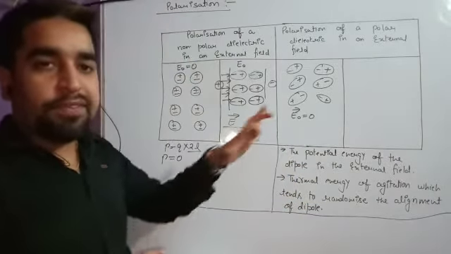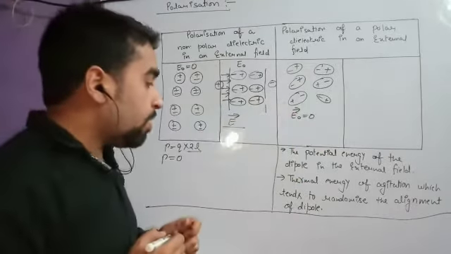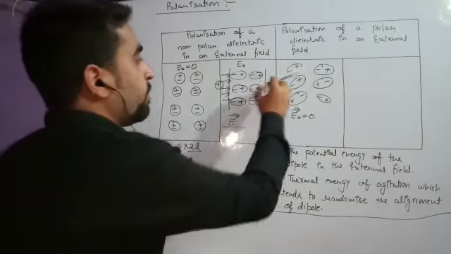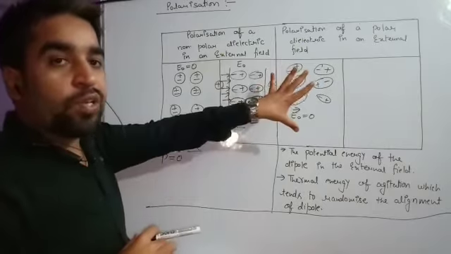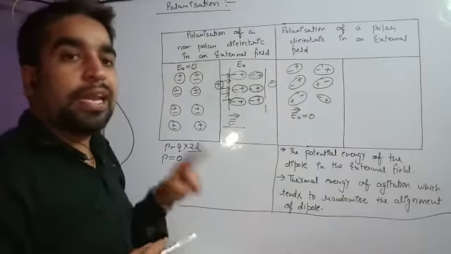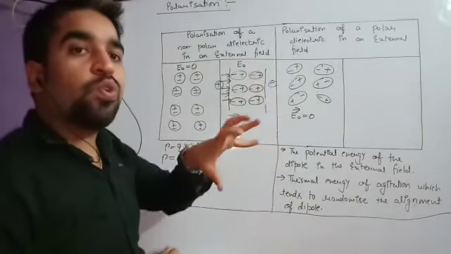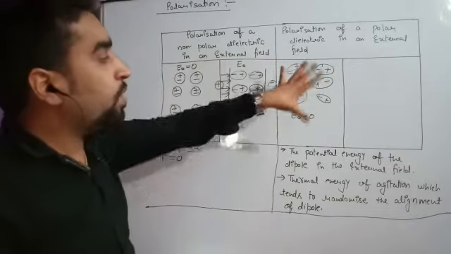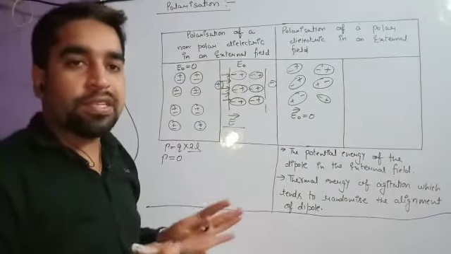The answer is they are showing the dipole moment because of the thermal energy. Okay, even if we don't apply the electric field, one kind of energy is present, and that is thermal energy. Because of the thermal energy, they are randomly oriented, and this particular one has a dipole moment in this direction, this one in this direction. So each molecule is aligned opposite to another, and because of this the net dipole moment is 0. One particular molecule may have a dipole moment, but they are aligned in such a way that the total dipole moment is going to be 0. So the net dipole moment is 0, but individual molecules have some dipole moment.